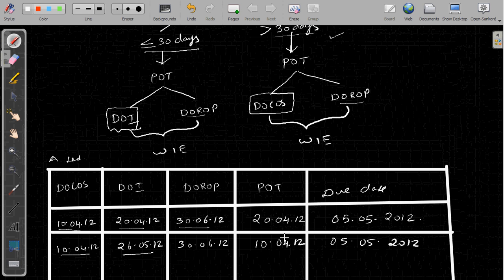Had he raised the invoice within 30 days, assuming 10th April is the completion of service, say he raised it on 8th May, then in that case 8th May or 30th June, whichever is earlier. So 8th May will be the point of taxation date, then 5th of the subsequent month, that is 5th of June, would have become the due date for payment. Here 5th of May is the due date, but it could have been 5th of June had the invoice been raised within 30 days. So this is the concept to be understood.